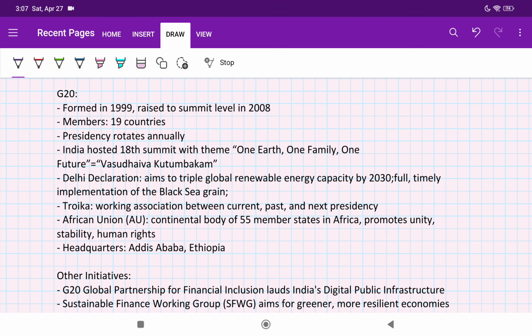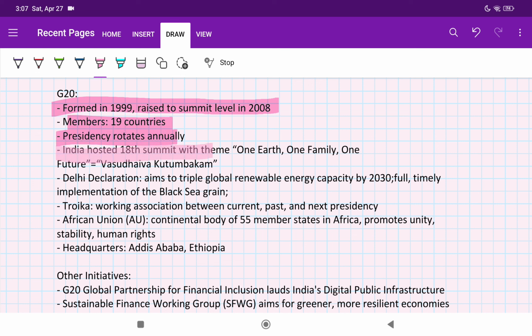So again, our strategy is that we will read the statements here together. Then we'll go to the summarize, or we'll say which is an important point. So let's read G20. G20, it formed in 1999, raised to summit level in 2008. That is, the summit level meeting started from 2008. There are 19 member countries. Presidency rotates annually, similar to G7.